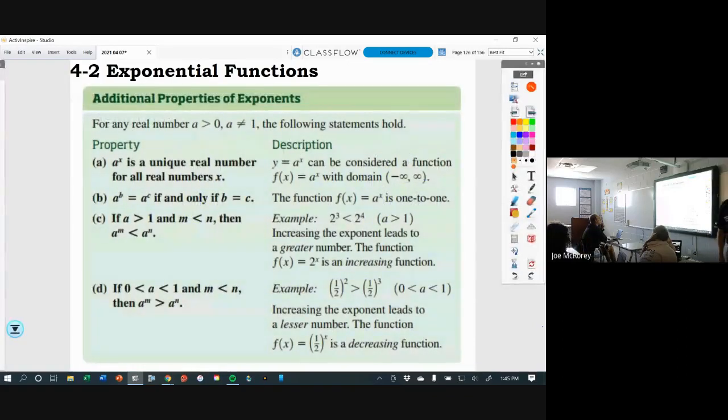Here are some of the properties for exponents. We're talking when a is greater than 0, but not 1. Because if you raise 1 to a power, what do you get? 1 to the 12th power is 1. 1 to the half power is 1. 1 to the 3/5 power is 1. 1 to the millionth power is 1. So a has to be greater than 0, but not 1.